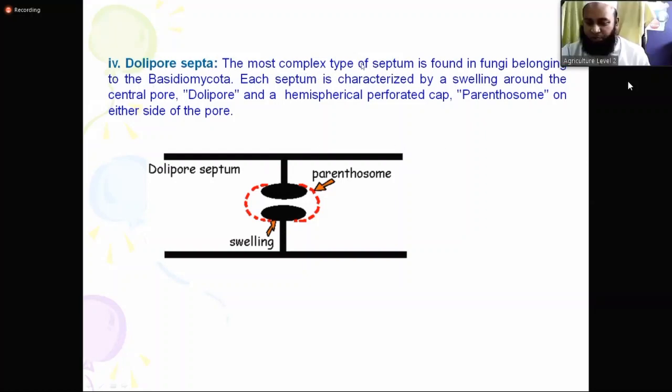the more complex type of septum, somebody maybe in the bus or train or somewhere also, but they are showing it there in the class, very what I say.